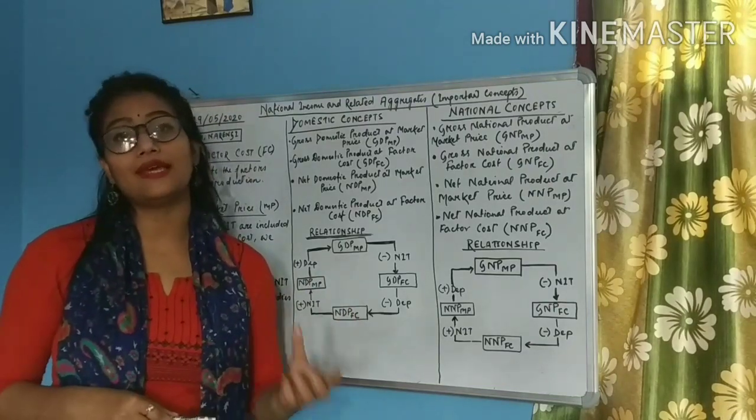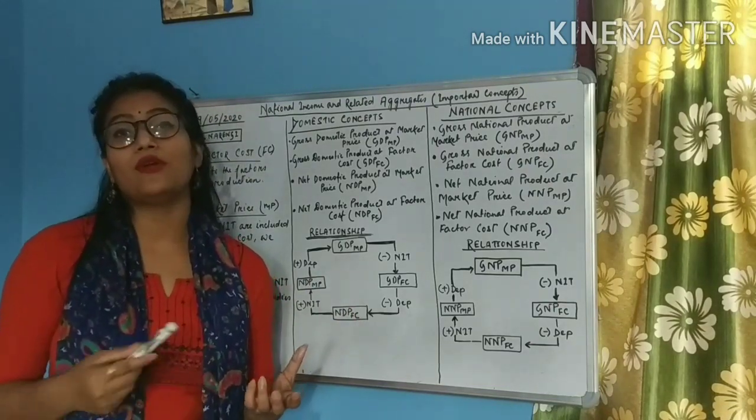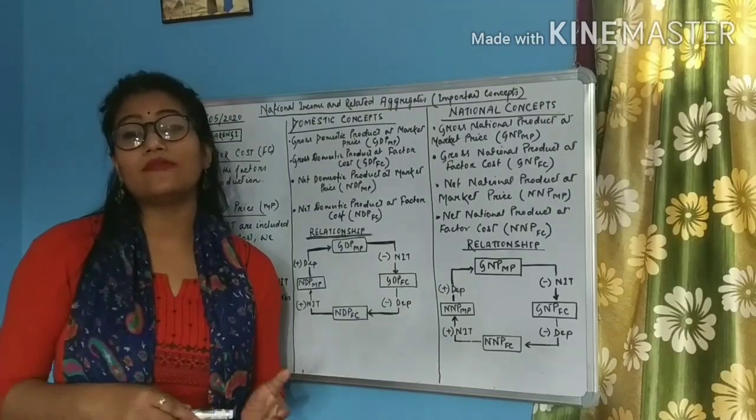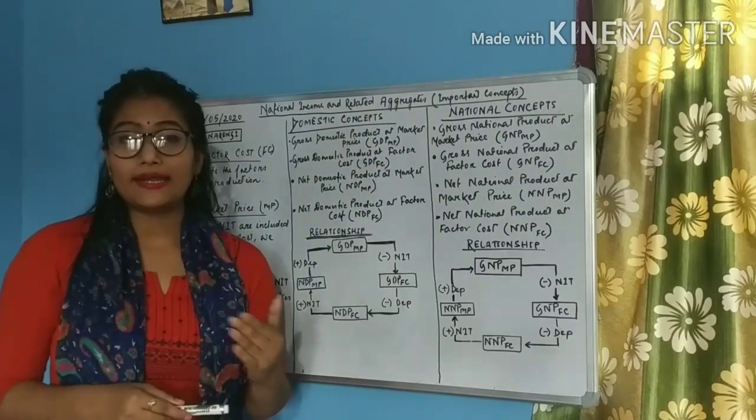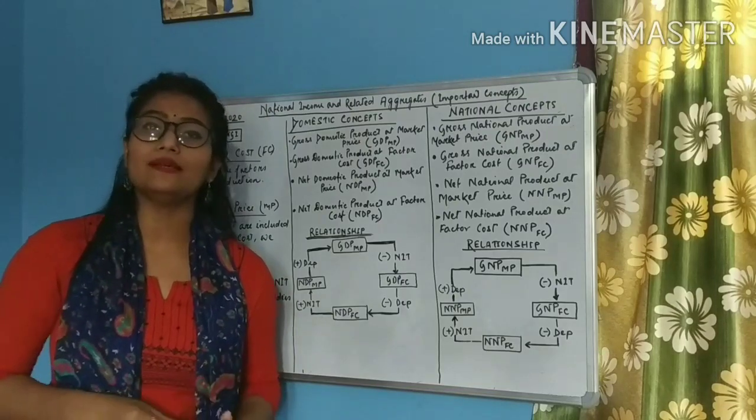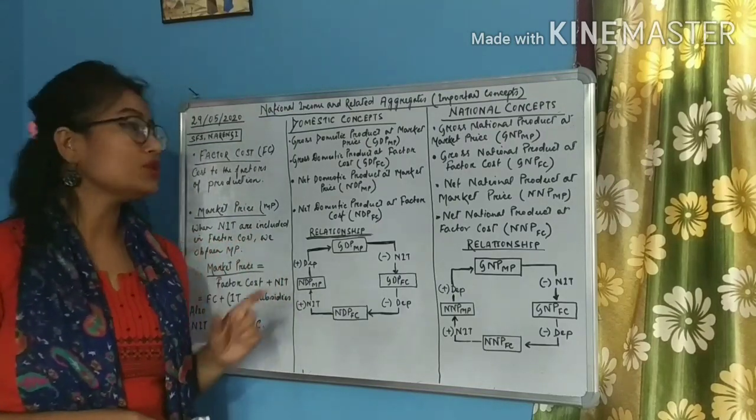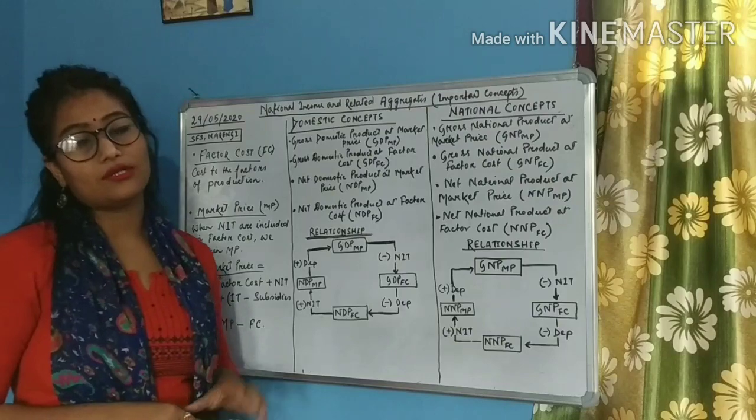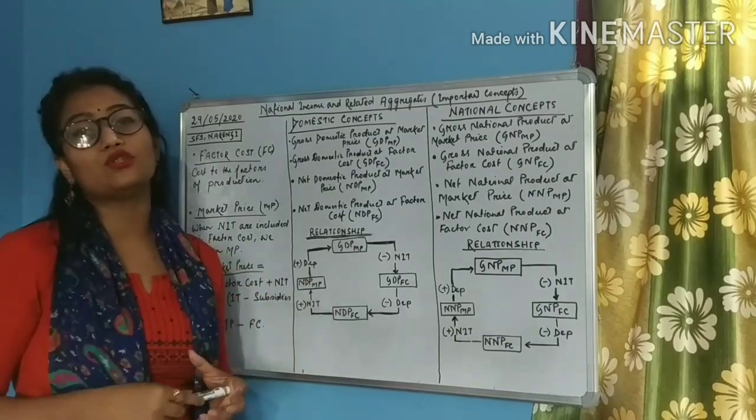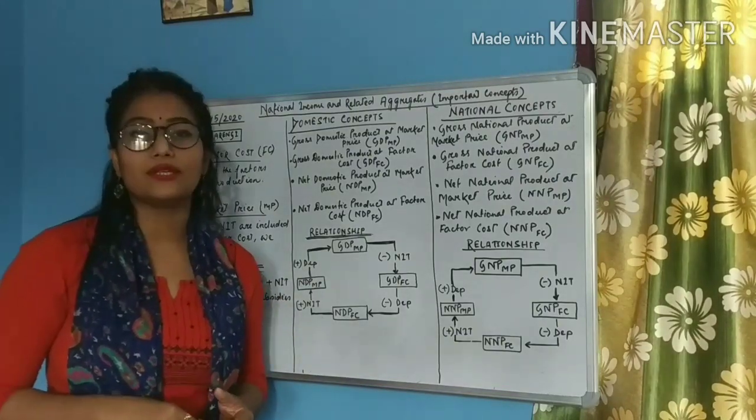I will have to give rent to the land. I will have to give wages to the labor. I will have to give interest to the capital, and at the end, the profit shall be taken by the enterprise. So this is the cost, that is the factor cost, the income or the money which is to be paid to the factors for their services.